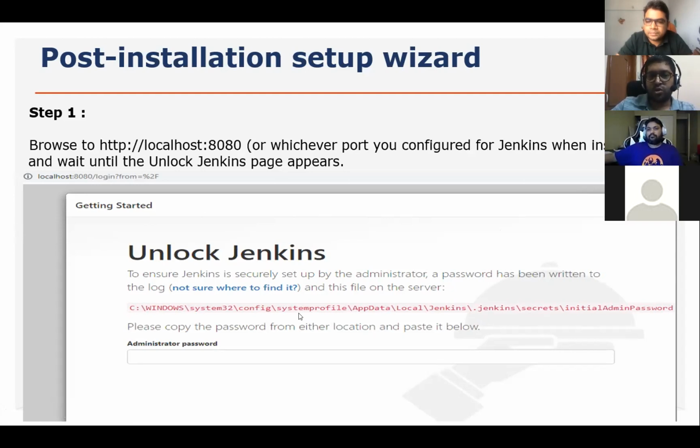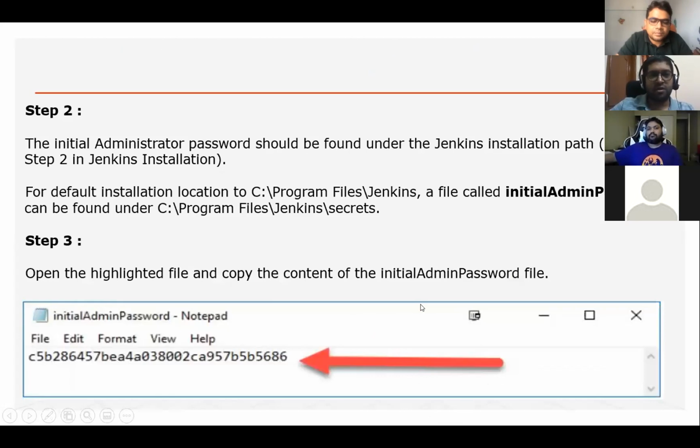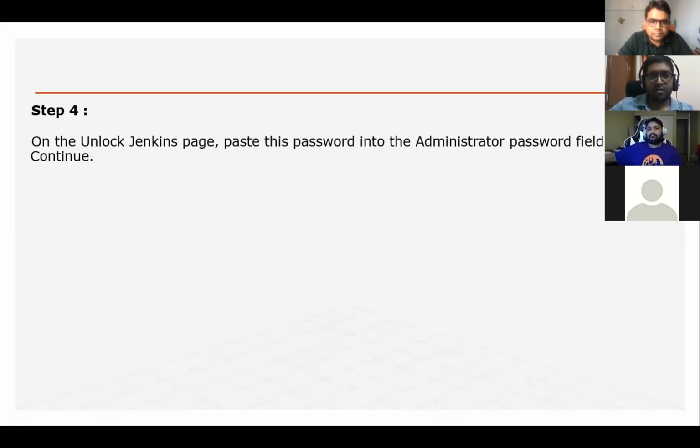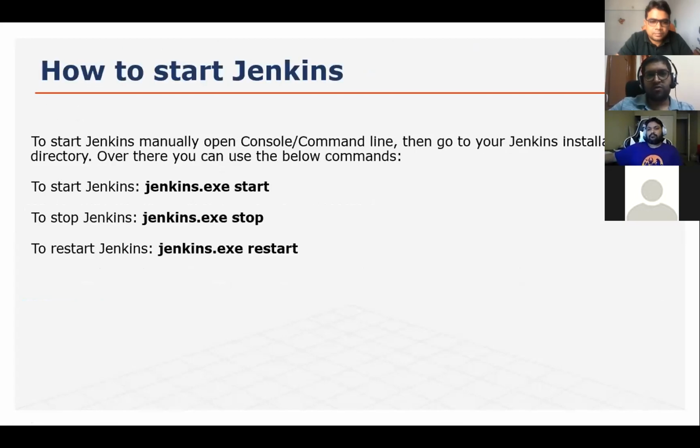So we need to go to this path. We'll open this initial admin password file, copy and paste the password over here. Then we can go to the next screen. It will unlock, and we are able to see the page looks like this. That is step 3. So this is all set up. Now everything is set up after entering this password.